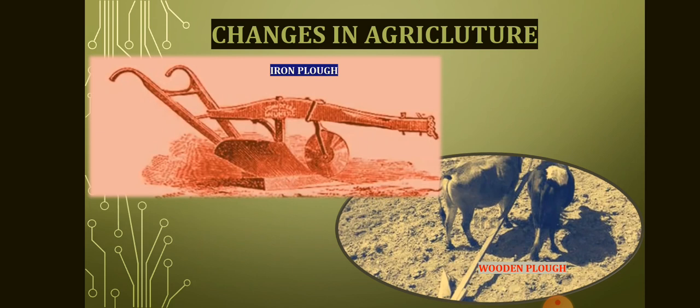Changes in agriculture. There were two major changes in agriculture around this time. One was the growing use of iron plowshares. This meant that heavy clayey soil could be turned over better than with a wooden plowshare, so that more grain could be produced. Secondly, people began transplanting paddy. This meant that instead of scattering seeds on the ground from which plants would sprout, saplings were grown and then planted in the fields. This led to increased production as many more plants survived.